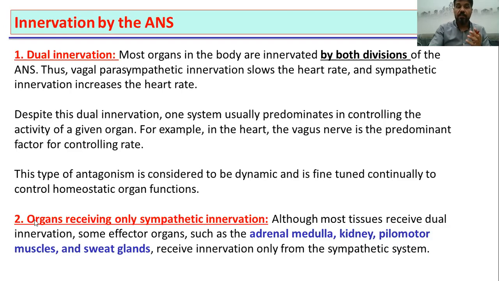However, there are a few exceptions. There are a few organs that receive only sympathetic innervation, and these include the adrenal medulla, the kidney, and even the sweat gland.